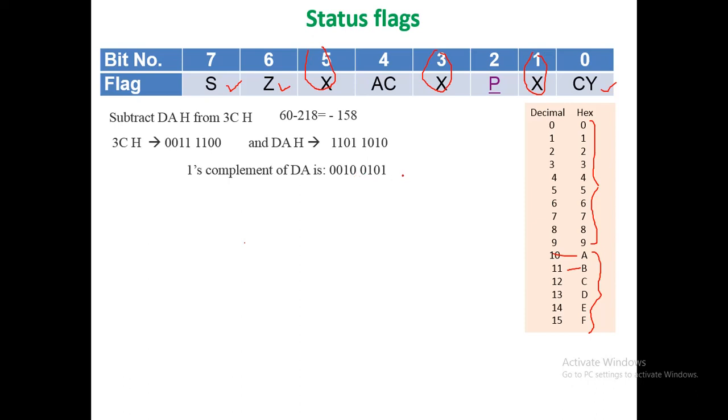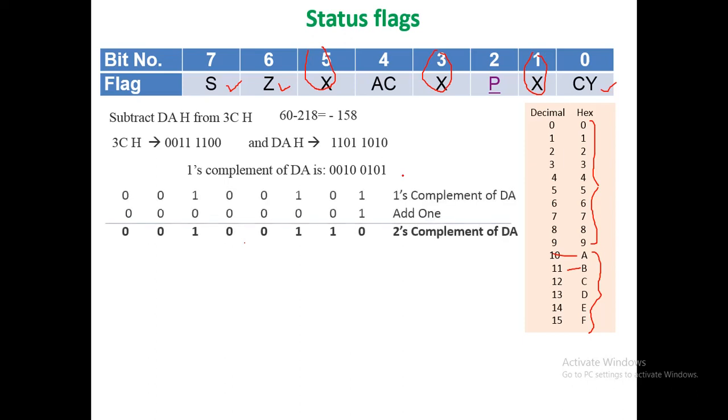The second step is to obtain 2's complement of DA. This is obtained by adding 1 to the 1's complement of DA. So this is 1's complement of DA. Now we will add 1 to this 1's complement of DA to get 2's complement of DA. So thus here 1 plus 1 is basically 2, that is 10 in binary. So the result here is 0 and 1 will be carried. So here 1 plus 0 is 1. Here also 1, and this is how basically we get 2's complement of DA.